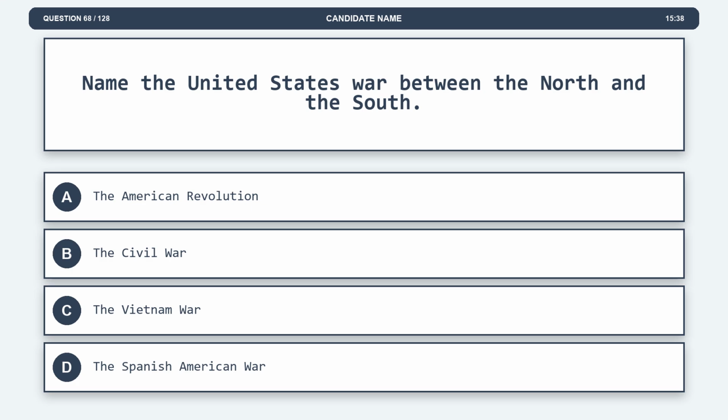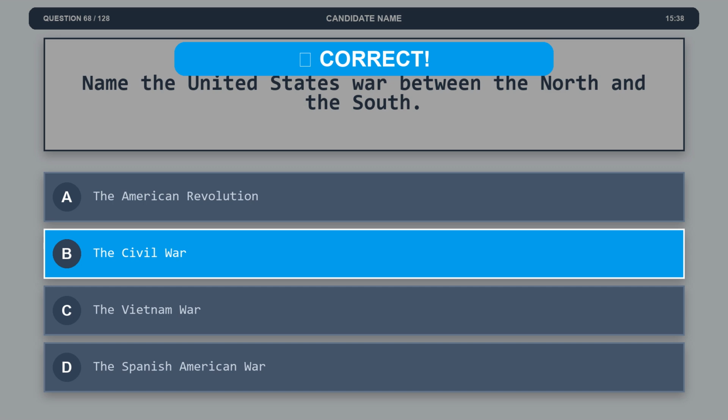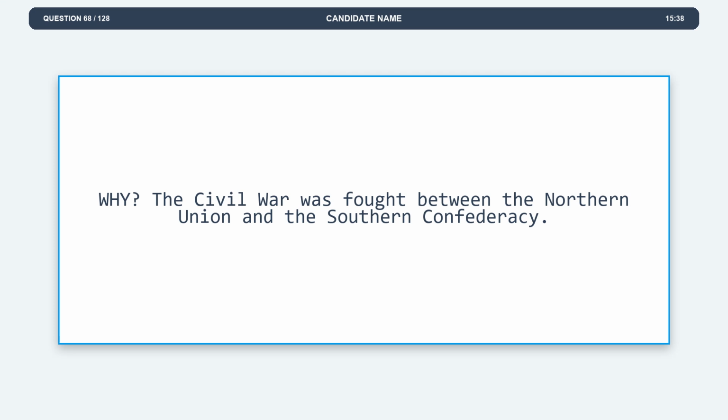Question 68. Name the United States war between the North and the South. Option A, the American Revolution. Option B, the Civil War. Option C, the Vietnam War. Option D, the Spanish-American War. The correct answer is option B, the Civil War. Explanation. The Civil War was fought between the Northern Union and the Southern Confederacy.